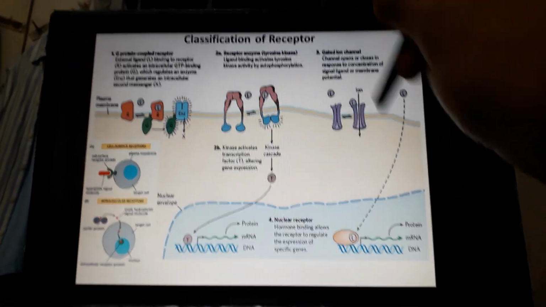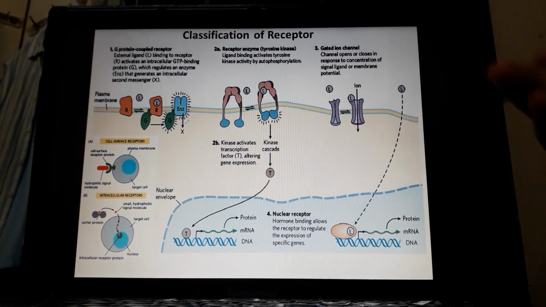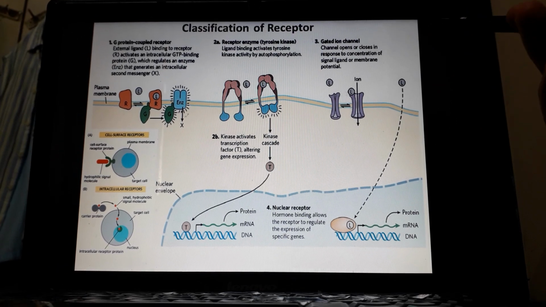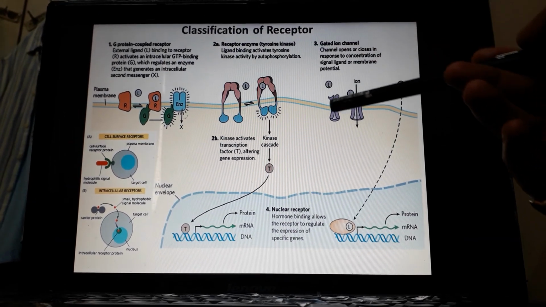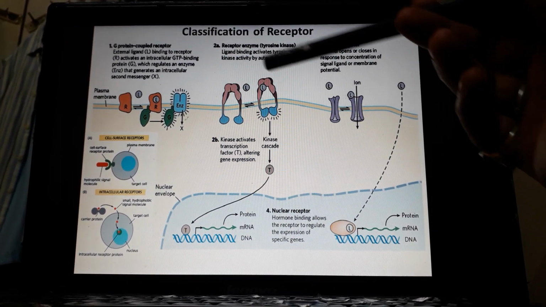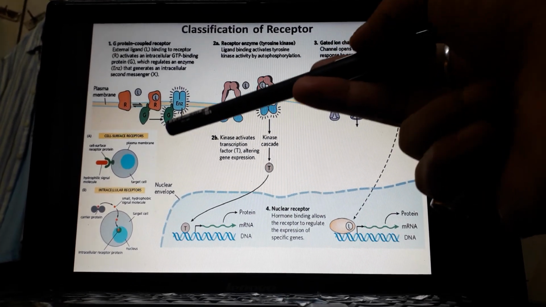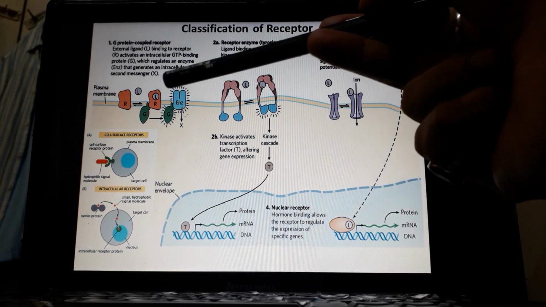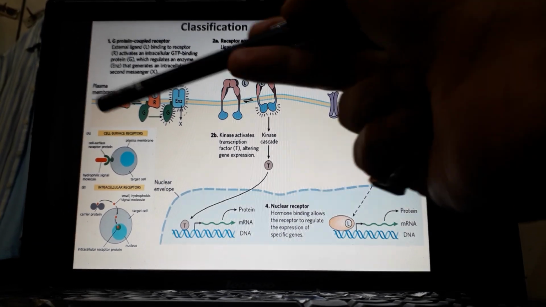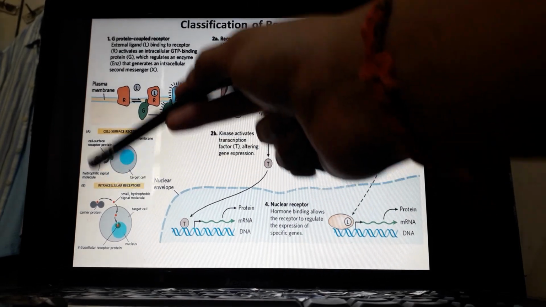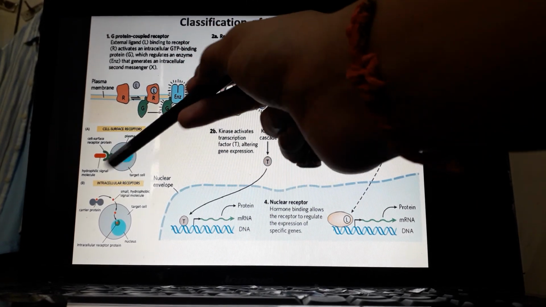Now, since we are talking about the receiver, which is a very important attribute of the signal transduction pathway, depending upon the chemistry of the ligand we can broadly classify receptors, depending upon ligand affinity, into two classes.